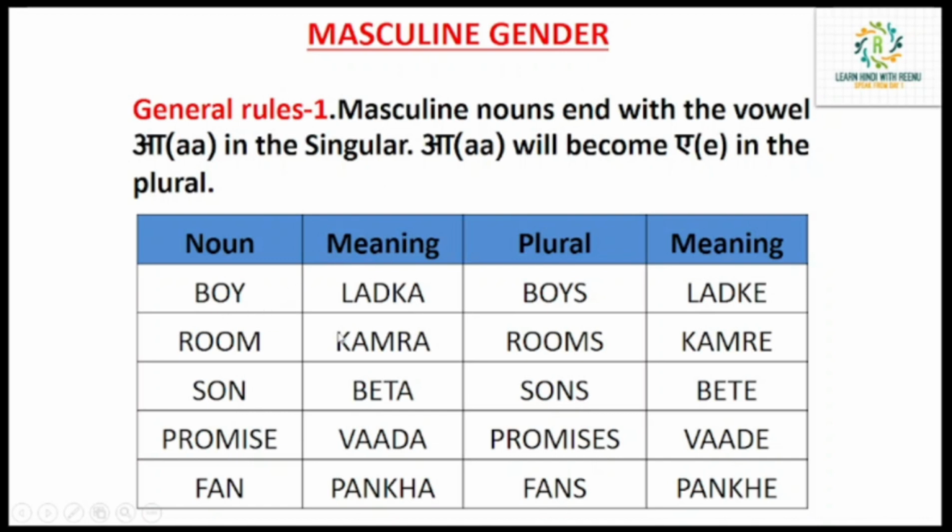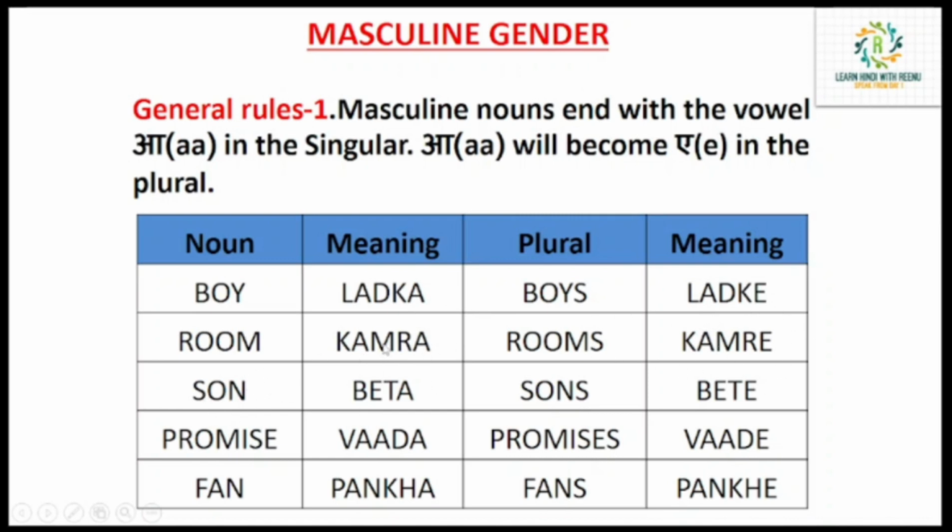So let's see a few examples so that you can understand it easily. Boy, ladka, ending with a, so this is masculine. Boys, ladke. I told you we will end it with the e sound in plural. So ladka will become ladke in plural. Room, kamra, kamra will become kamre in plural.